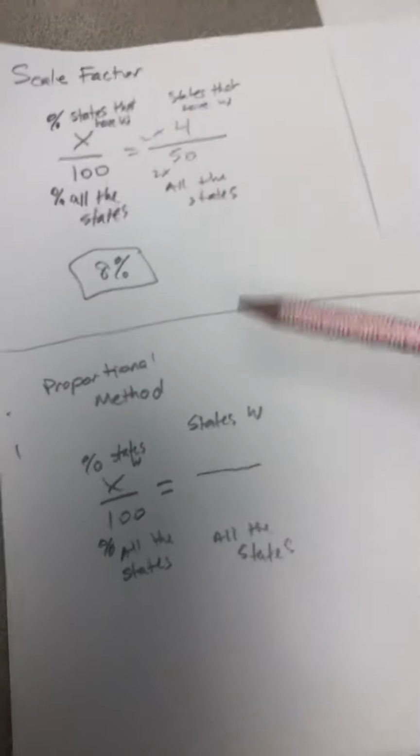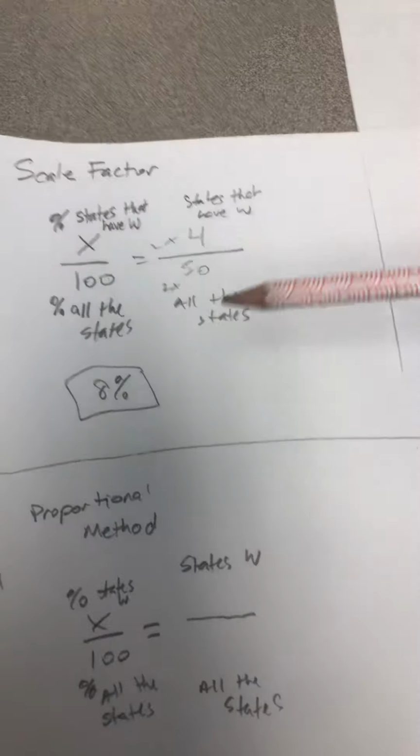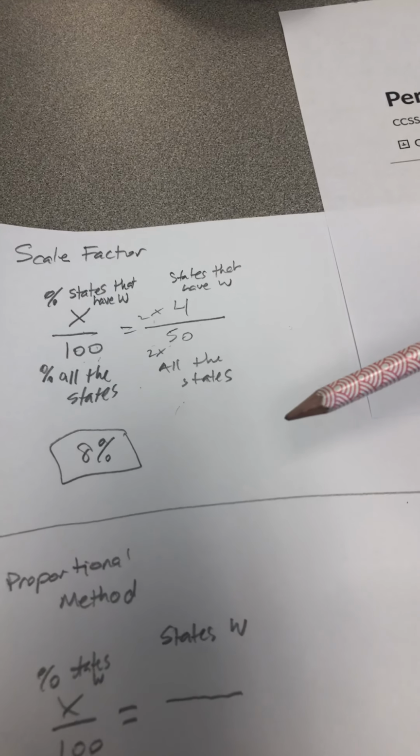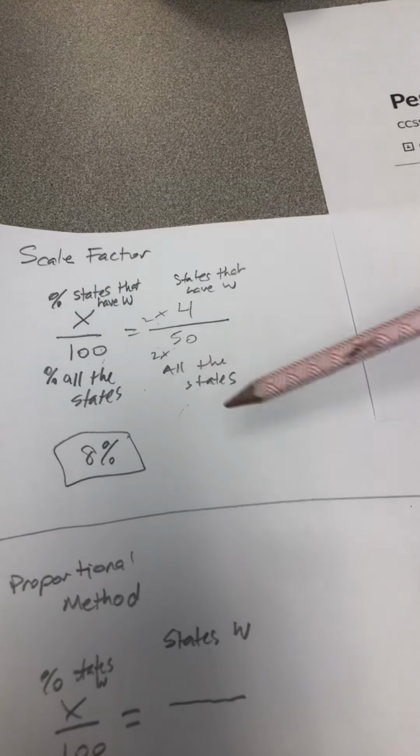Labeling it and setting it up is exactly the same. If you use the Khan hints, it looks like this, but it's just vertically. They use a lot of scale factor for these. They work it out pretty easily. The benefit of scale factor, again, is it's easier to do, but it won't work all the way. Particularly when we get into decimals. For example, if this was 33, there's nothing that we can multiply 33 by to get to 100. So some of these will not work when we're doing scale factor.